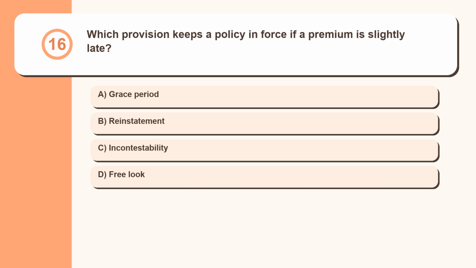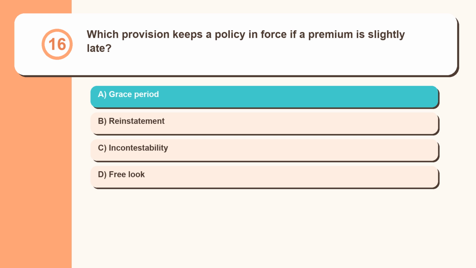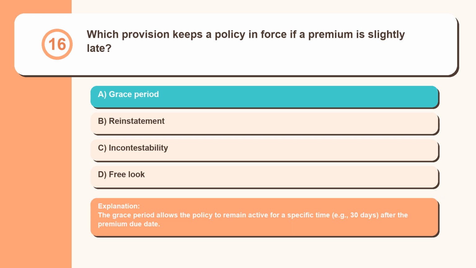Question 16. Which provision keeps a policy in force if a premium is slightly late? Grace period, reinstatement, incontestability, free look. The grace period allows the policy to remain active for a specific time, for example 30 days, after the premium due date.